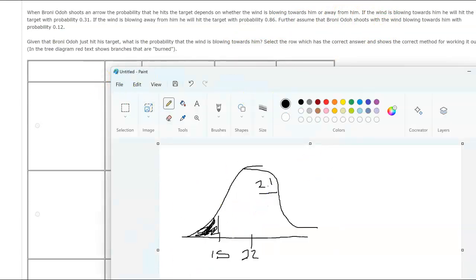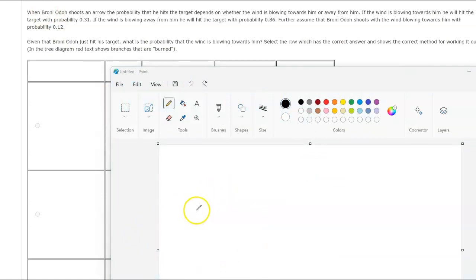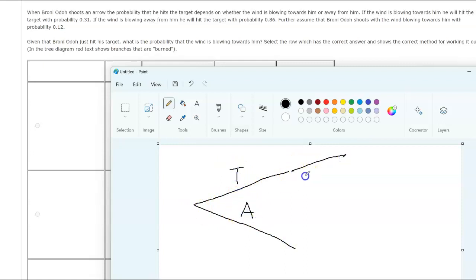I'm going to have to draw this out. I don't remember the answer well enough. Okay, I can't decide whether to solve it and pause the video or to show the thought process that goes through it. Depends on whether the wind is blowing towards him or away from him. So towards and away is first, and then the probability that he hits the target or misses. Hit or miss.